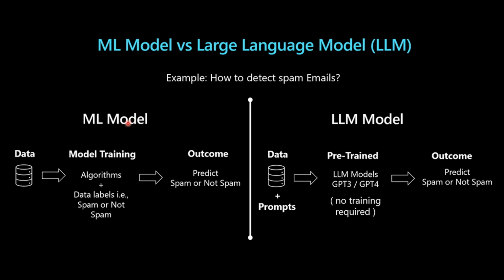or any machine learning model, we do have the training stage, where technically the data is the input, we have our algorithm, and we do have our training data. That can be labeled data to, for example, have a machine learning model tell us if the given email is spam or not.